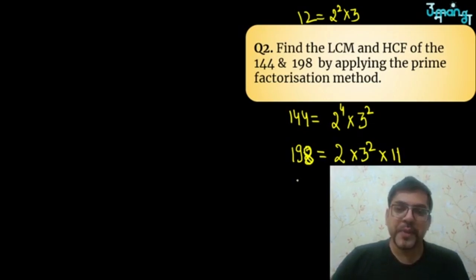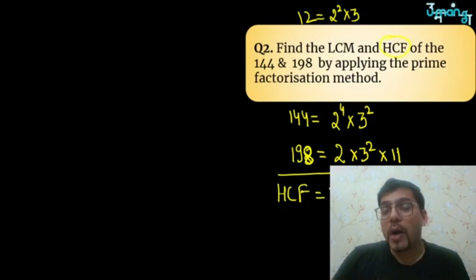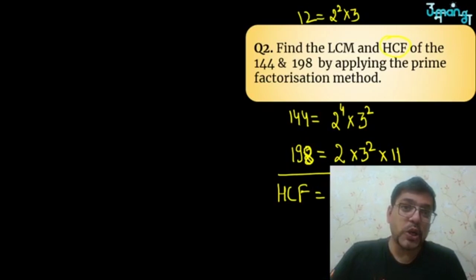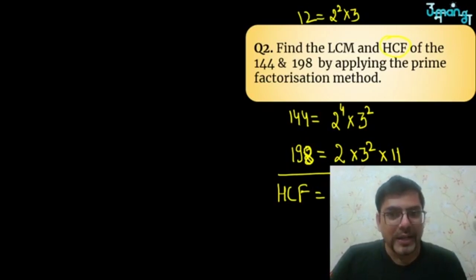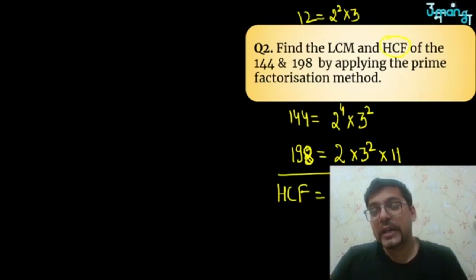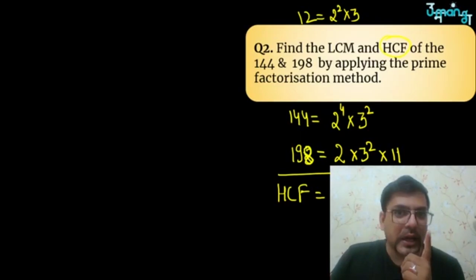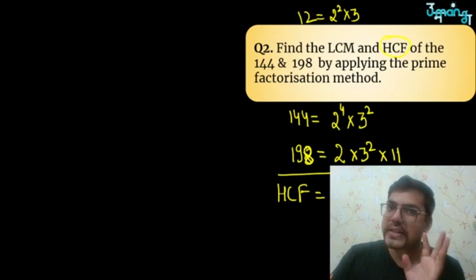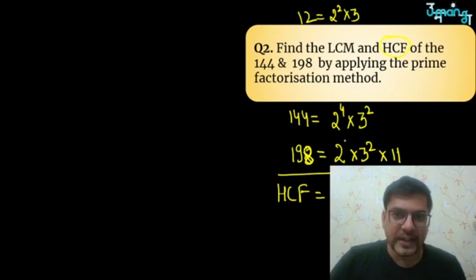We have got that. Now if I have to talk about the HCF part, HCF is pretty simple. HCF simply means common prime factors. You have to write here common prime factors. So 2 and 3 are the common prime factors. I have written them. I'll not write 11 because it is not common in both of them. Now once I have written common prime factors, I have to write the lowest power of those prime factors. I'm again repeating, I have to write the lowest power of those prime factors.